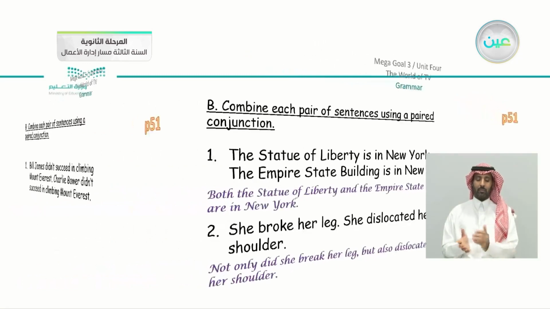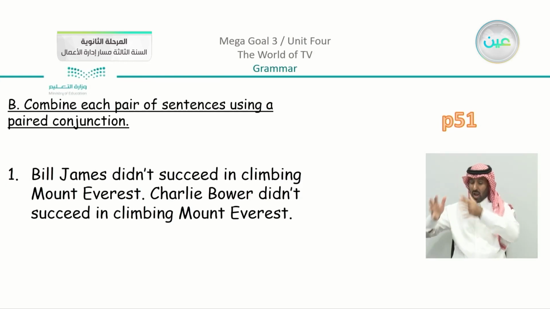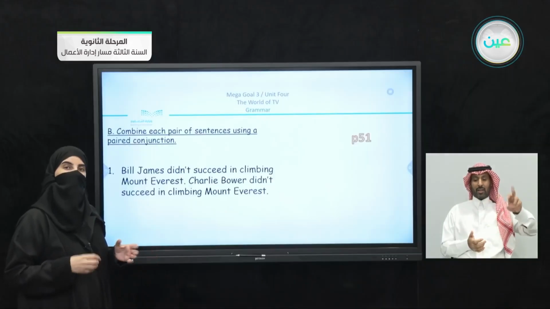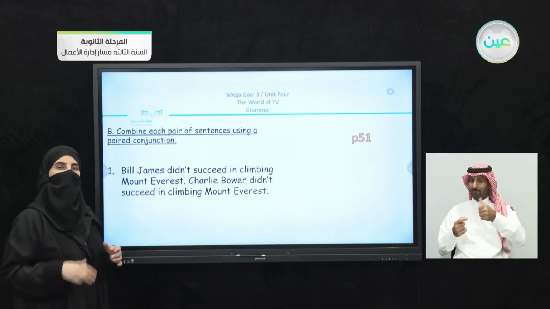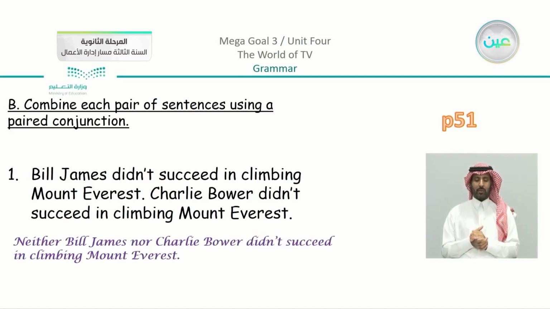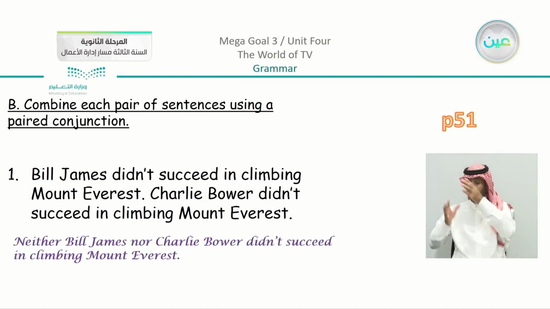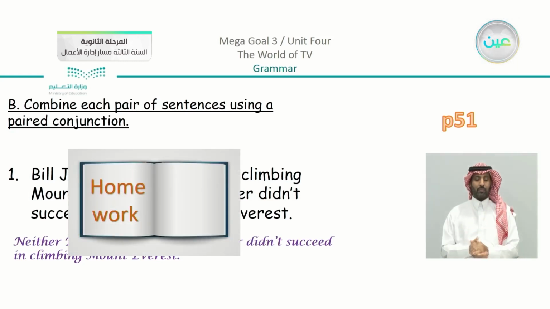Moving on, we have the third example. Bill James didn't succeed in climbing Mount Everest. Charlie Bauer didn't succeed in climbing Mount Everest. So both of them, they didn't succeed. I have here a negative in the sentence. I have they didn't succeed. So it's easy to apply the paired conjunction. We can say that we have here neither Bill James nor Charles Bauer succeeded in climbing Mount Everest. Now the rest is going to be homework.